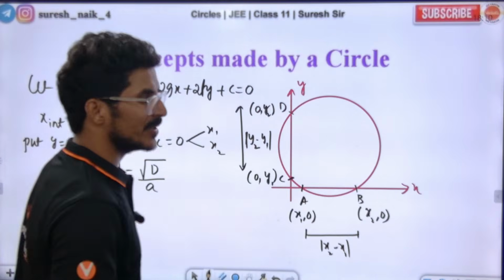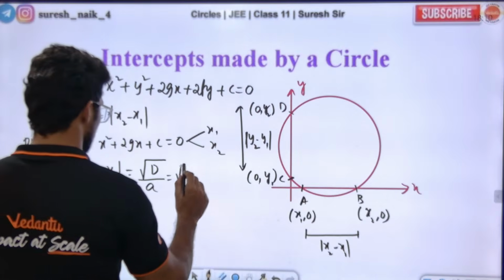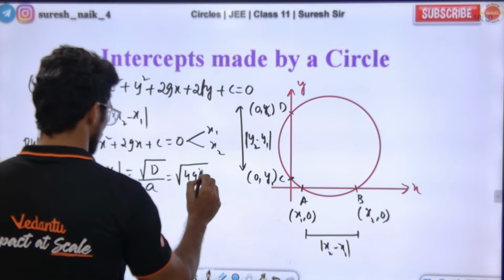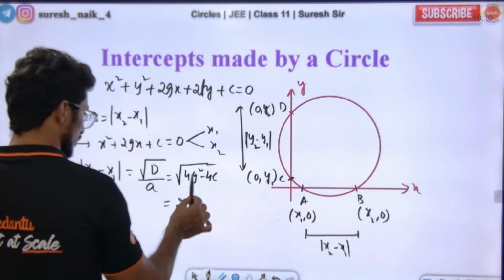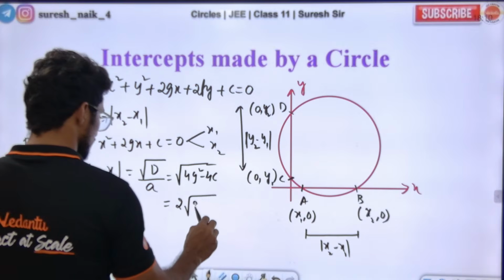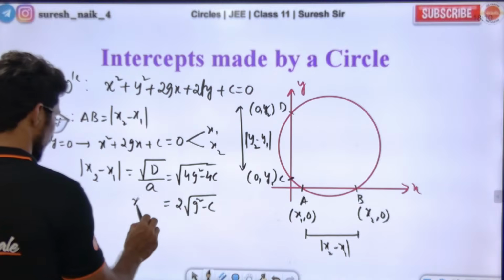Sir, what does square root of D mean? B square minus 4ac. Once the values are substituted, we get 2 times square root of g square minus c. This is our x-intercept formula.